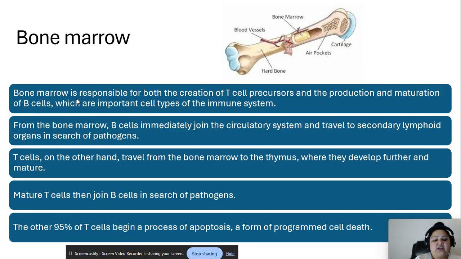T cells, on the other hand, travel from bone marrow to the thymus, where they develop further and mature, and then join B cells in search of pathogens too. So they are not there yet, but then they go somewhere, become mature, and then join B cells again. The other 95% of T cells begin a process of apoptosis, which is a form of programmed cell death.